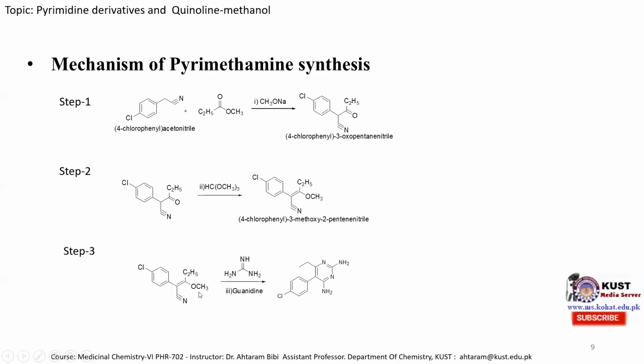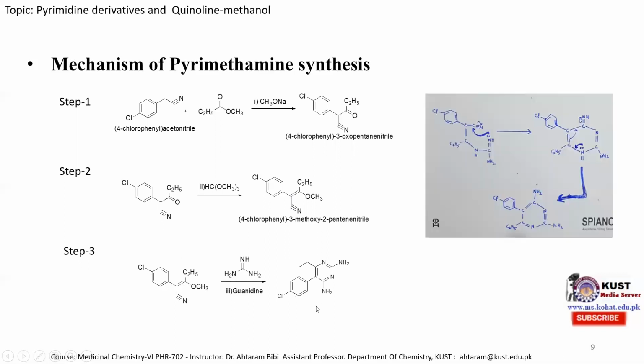4-chlorophenyl 3-methoxy-2-pentane nitrile molecule is treated with a guanidine molecule, and this reaction with the guanidine molecule produces the pyrimethamine molecule. So the mechanism is mentioned over here for this step.